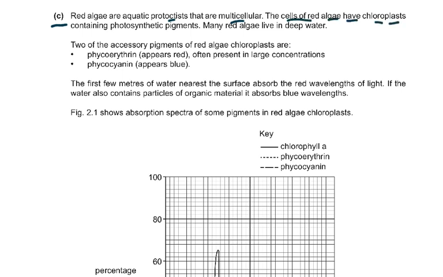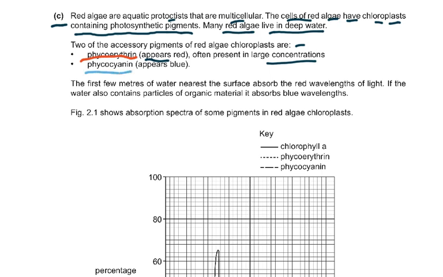The cells of red algae have chloroplasts containing photosynthetic pigments. Many red algae live in deep water. Read the question at least twice. Two of the accessory pigments of red algae are phycoerythrin, which appears red and is often present in large concentrations, and phycocyanin, which appears blue.